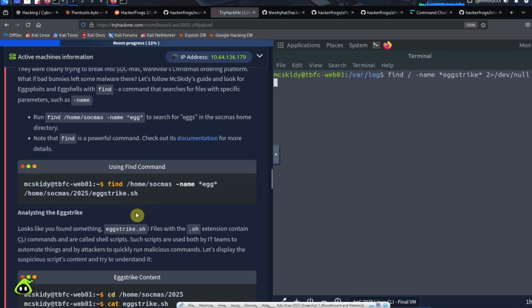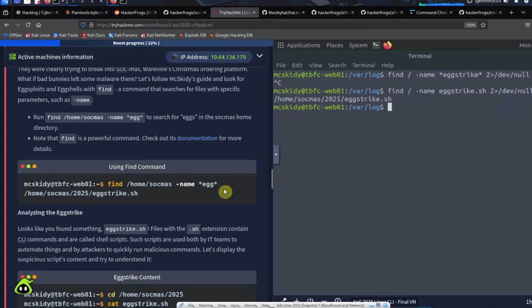Okay, so I guess specifically we could look for the file called eggstrike.sh. So let's go ahead and do that. That's probably the easiest way to do it. Eggstrike.sh. A .sh file is specifically a bash script that has a bunch of Linux or bash instructions inside.